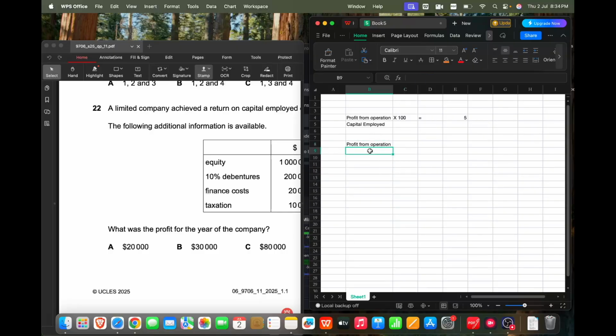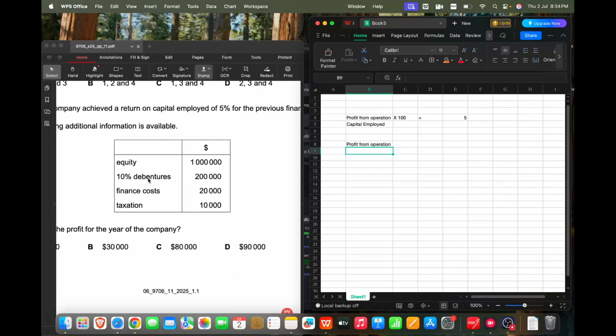And the capital employed is equity plus non-current liability. So 1 million plus 200,000, so 1,200,000, and then it will be multiplied by 100 equals 5. So let's cross multiply this one.